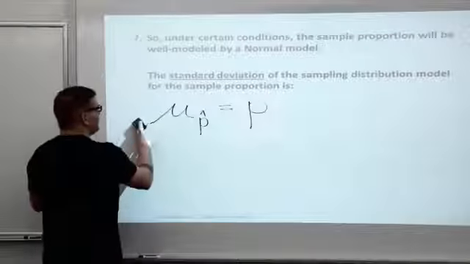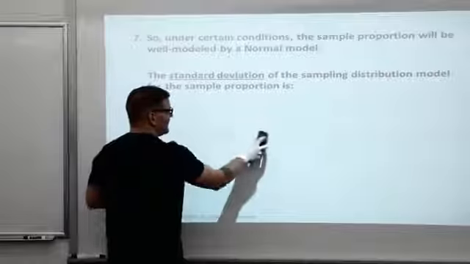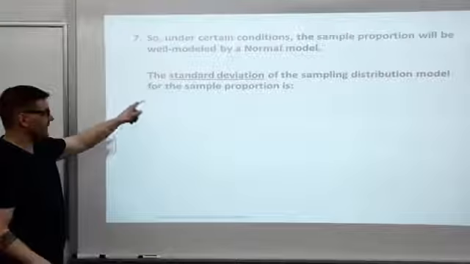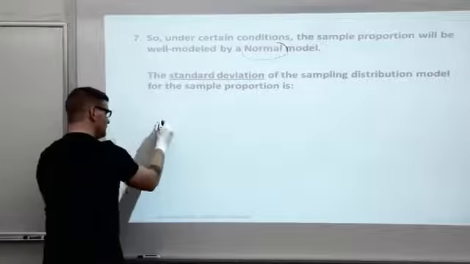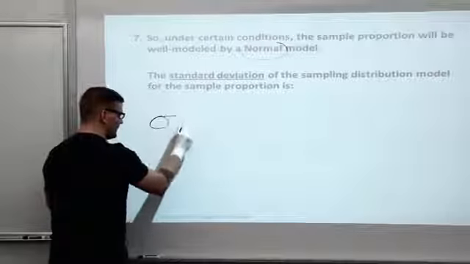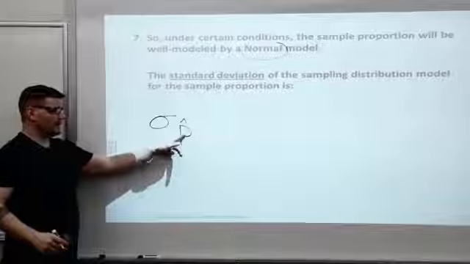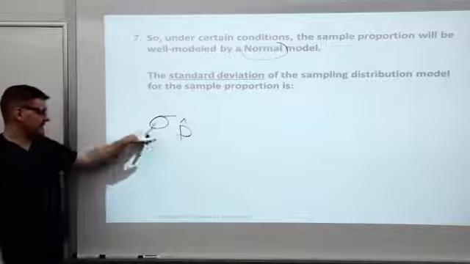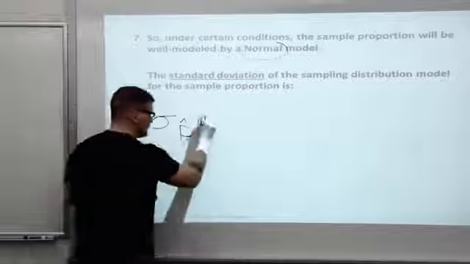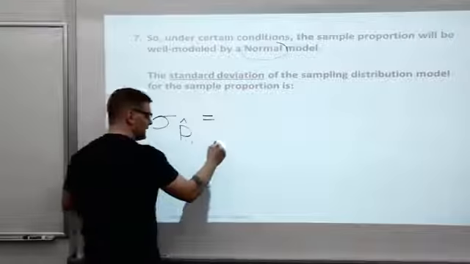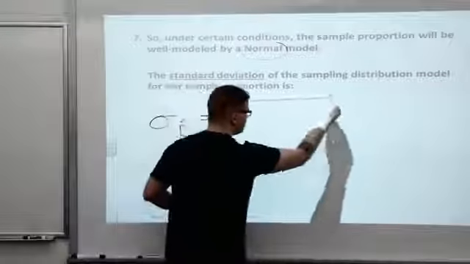Not so intuitive, but number 7, we need that standard deviation of the sampling distribution model. And remember, it's normal. The symbol looks like this. Sigma with the subscript p hat. This just says the standard deviation of p hat. All right, equals. There's a formula for this one.